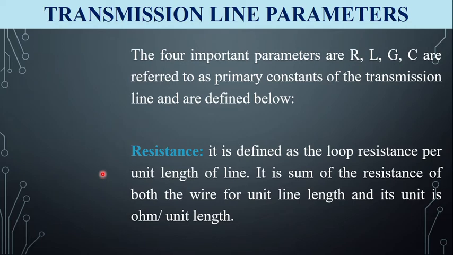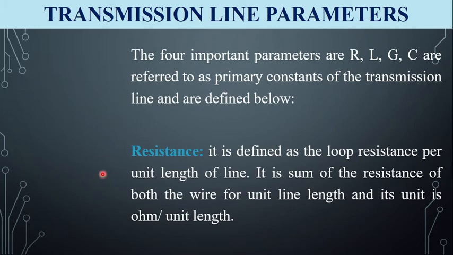So what is resistance? The resistance is defined as the loop resistance per unit length of the transmission line. It is the sum of the resistance of both the wires. What is a transmission line? A transmission line is nothing but a pair of parallel wires. So the resistance is the sum of the resistance of both the wires for unit length, and it is measured in ohms per meter.